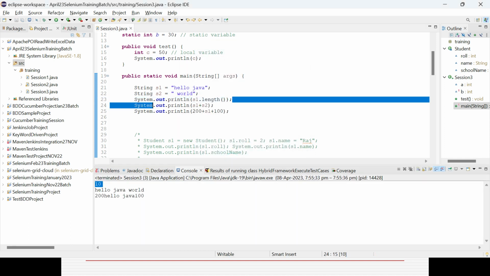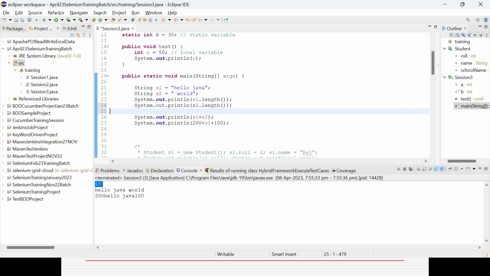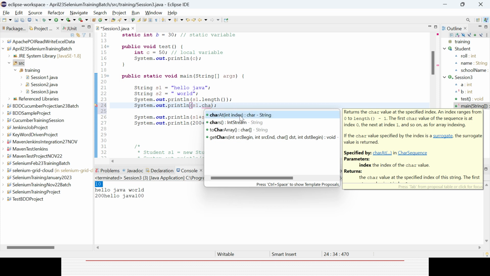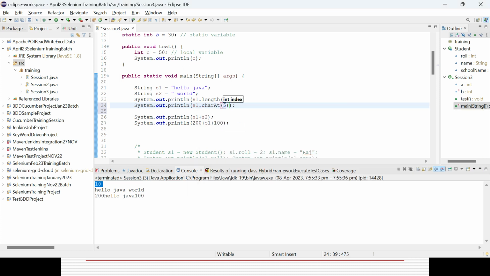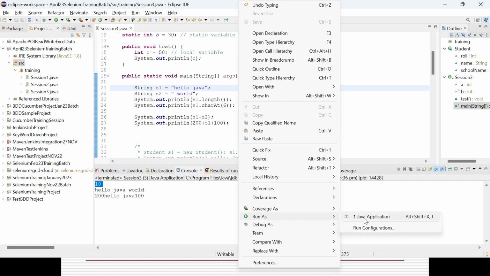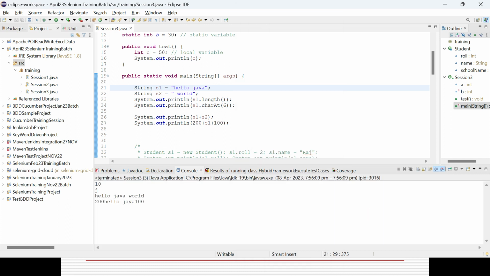Now if you want to get some character value, you could see here dot charAt, right, with an index number. Suppose I want to display the value at the fifth index. It is 0th index, first index, second, third, fourth, and the fifth index is blank, sorry. Instead of that I want to get the sixth index, so it will print J. In case you want to display index 15, it will give you a null value or the blank value. So charAt you can use also, right? You could see J is coming, the sixth index means the seventh element. So total length 10, it starts from 0 to 9.